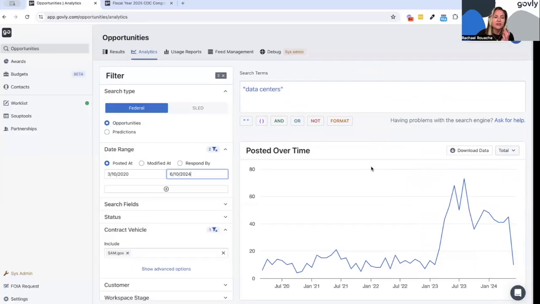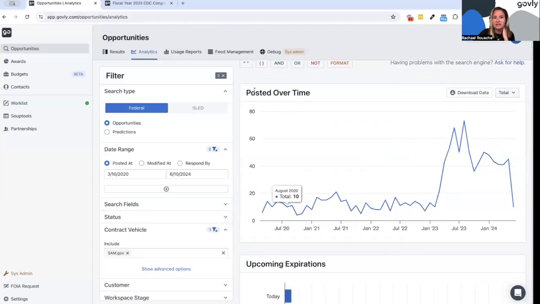Now let's take a look at our new chart interactivity. So here I'm on our opportunities feature, specifically in the analytics tab, and I have my search terms set to find all SAM.gov opportunities about data centers.